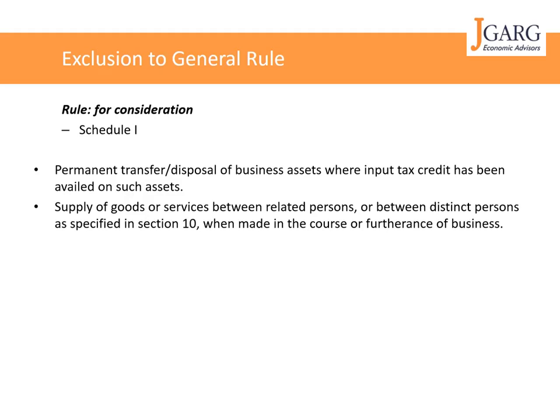So even if the transaction is happening between two related persons or between two units of, let's say, the same person, without any consideration, it will still qualify as a supply. So the question comes, how to value them? We will have a separate video or presentation on valuation, but for now, if there is a transaction even without consideration, it will qualify as a supply.